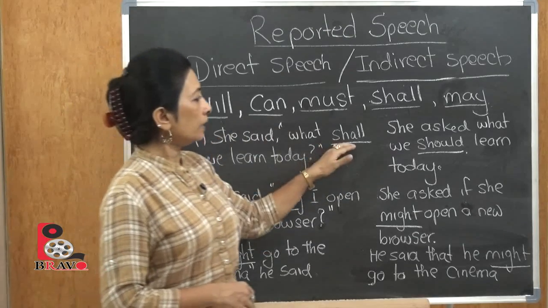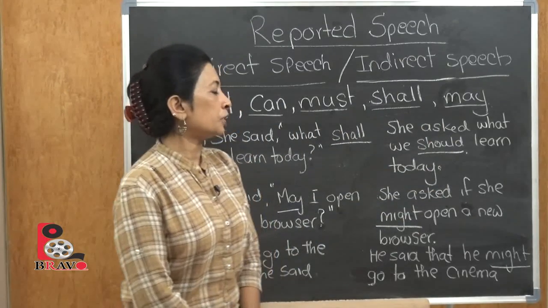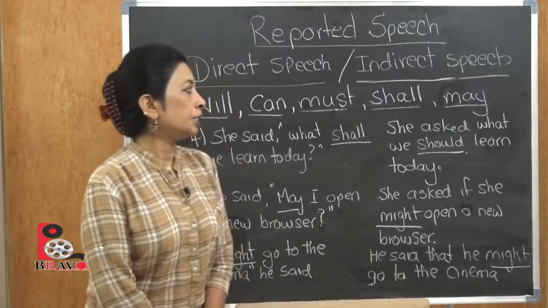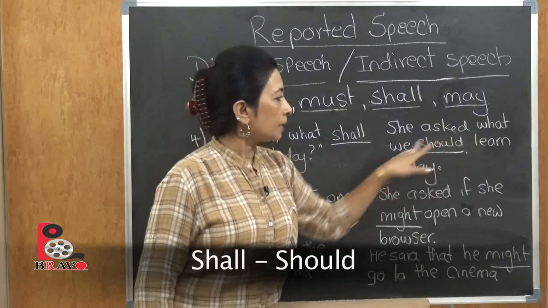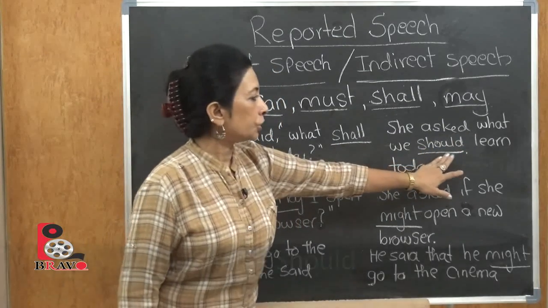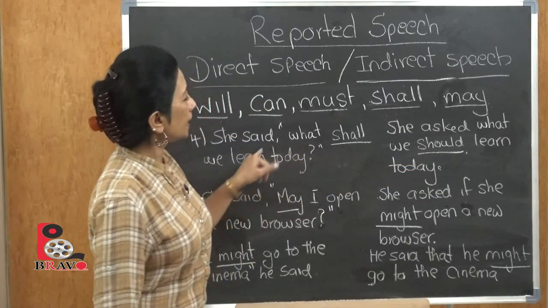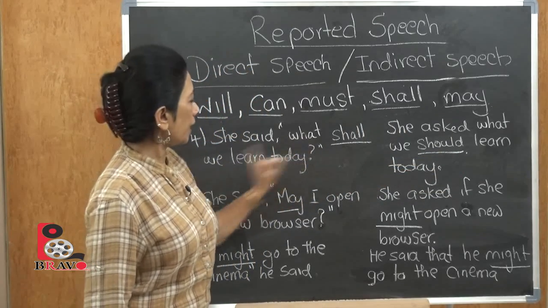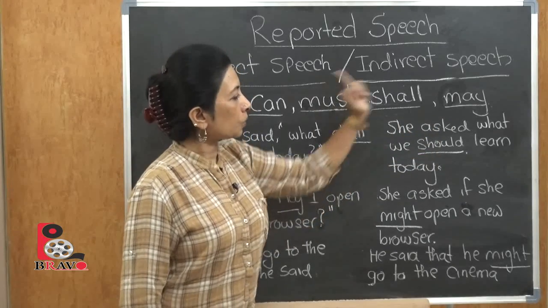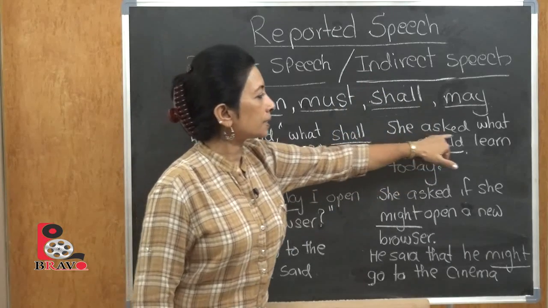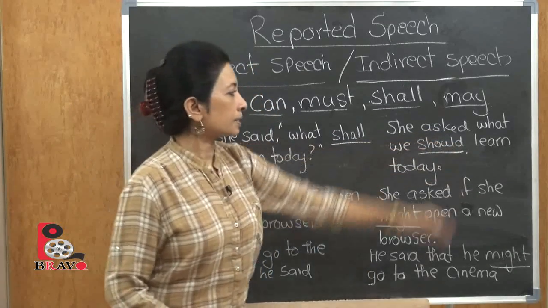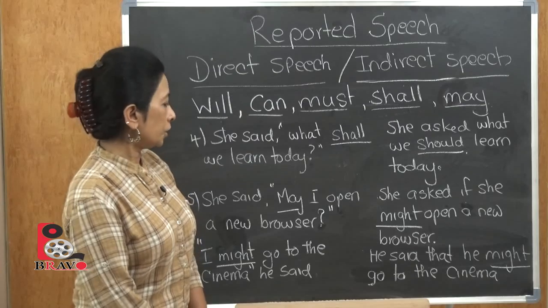Now the shall becomes indirect speech: she asked what we should learn today. So shall has become should. And because here she said "what shall we learn today" is a question, when the question becomes a statement, it comes in the tense asked. So she said, and then she asked what we should learn today.